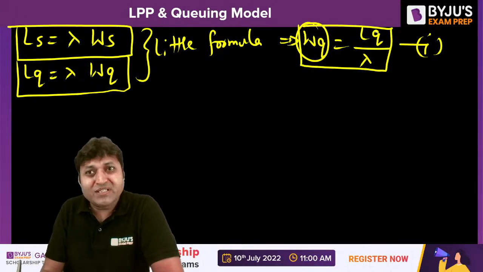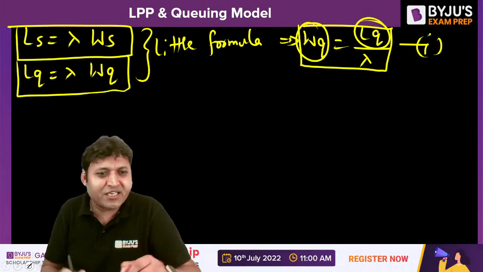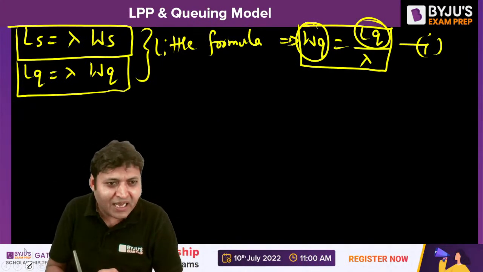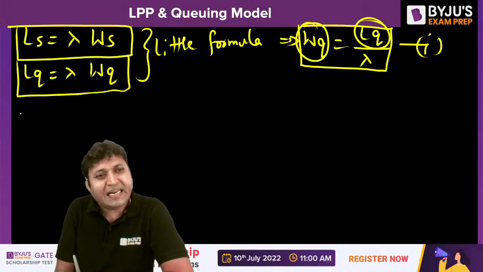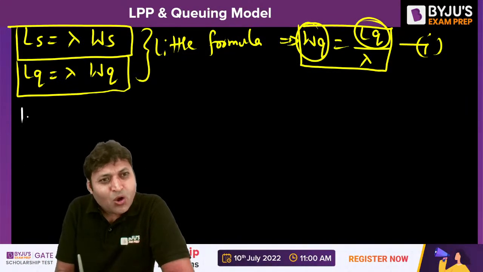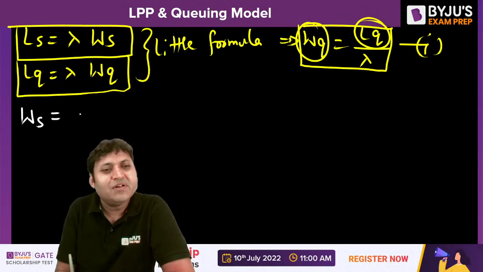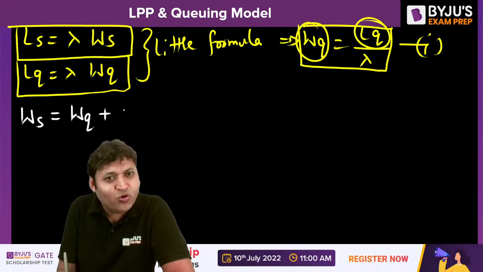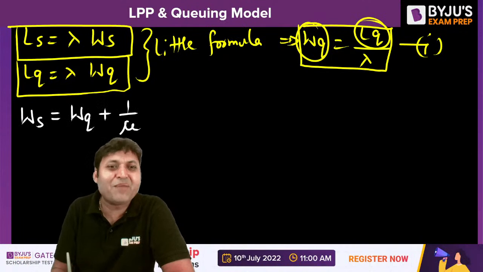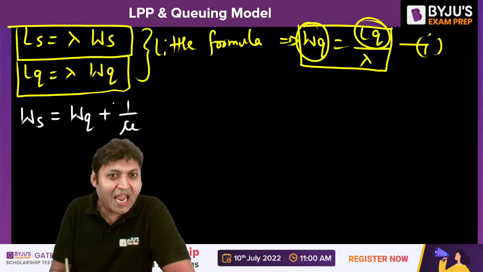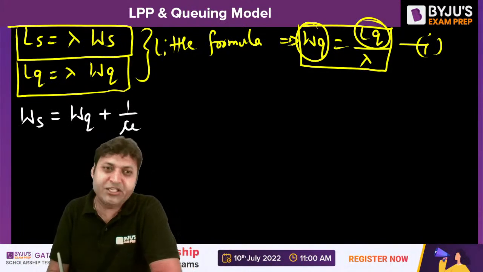So WQ is equal to LQ by lambda. How to find out LQ? Another important expression is that waiting time in the system is equal to waiting time in the queue plus service time. 1 by mu is called the service time, the time for servicing a job.